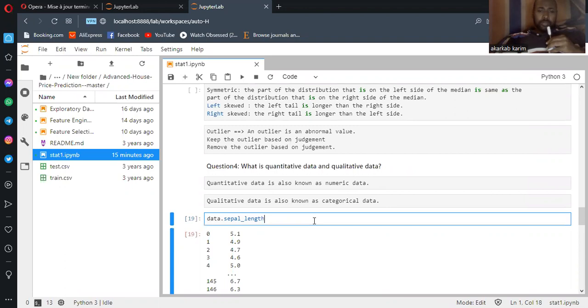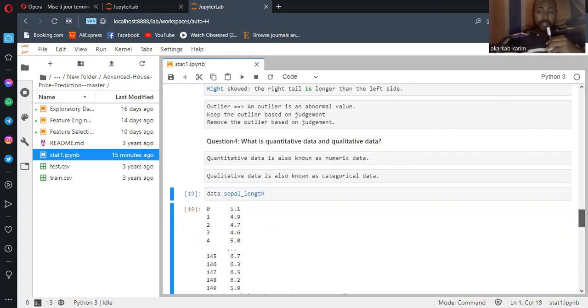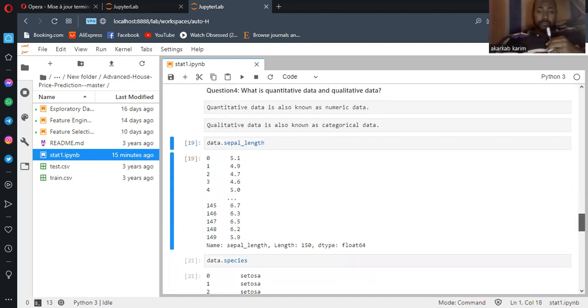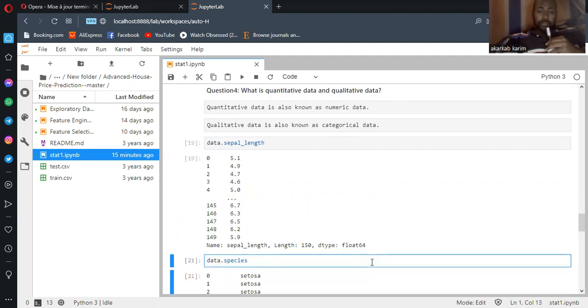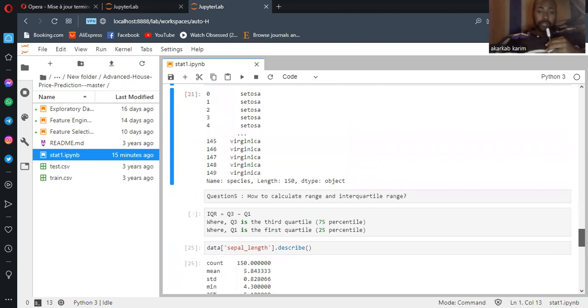So I give you now an example based on the iris data set we have. I'm tracing this sepal length. As we see here, we have float numbers. I mean, it's numeric, so quantitative data. And also I'm tracing here the target, species. I mean, in this array, it's the categorical one. That means qualitative data.